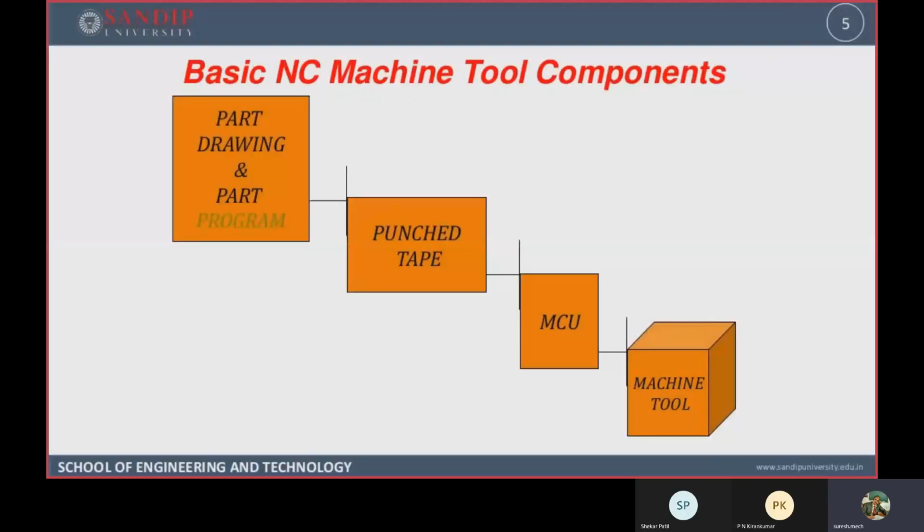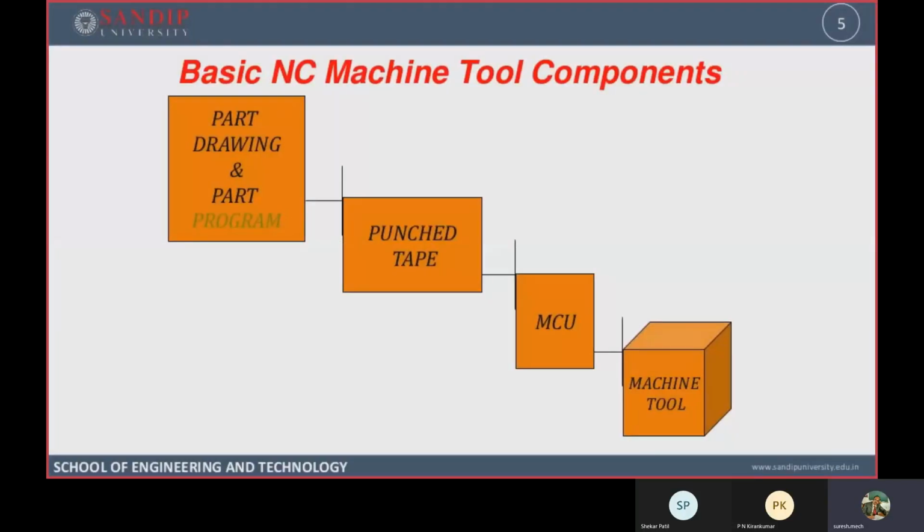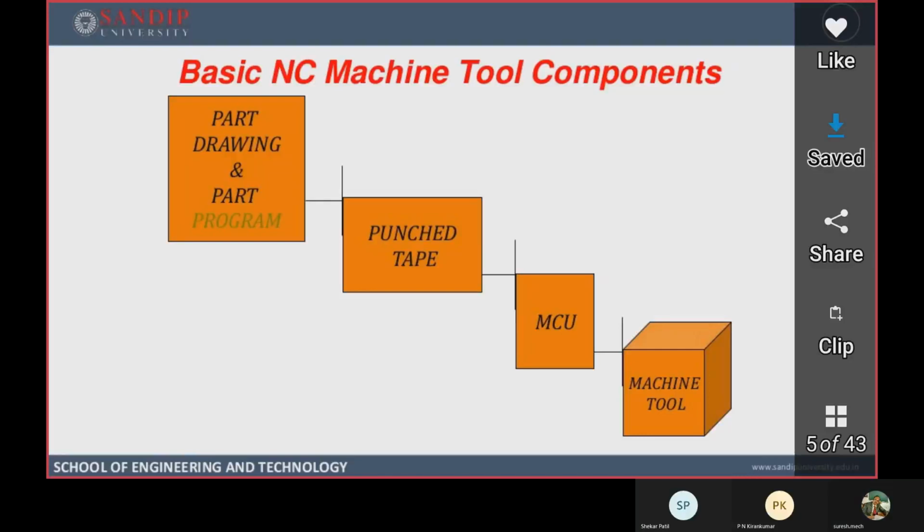Now, this block diagram will give you the idea about the basic NC machine tool components: the part drawing or the part program. You have to prepare that drawing, which we call the part drawing. The drawing may be a part of that entire unit. Or you can call it a part program.